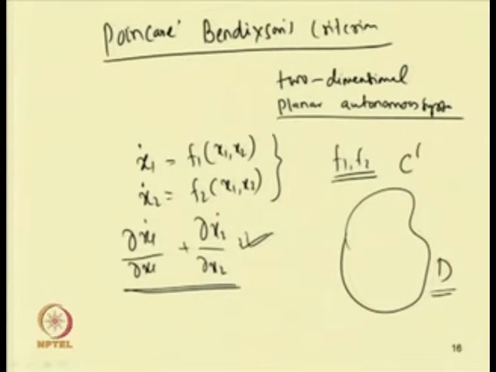Let us take one example, the same equation, and check whether it exists or not. For example, x 1 dot equal to x 2 and x 2 dot equal to minus x 1 plus x 1 cube minus 2 mu x 2.